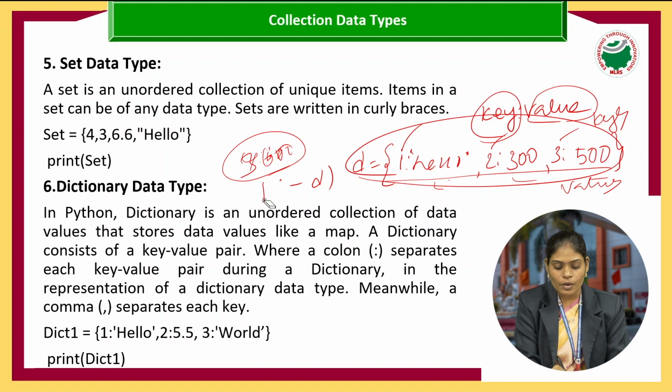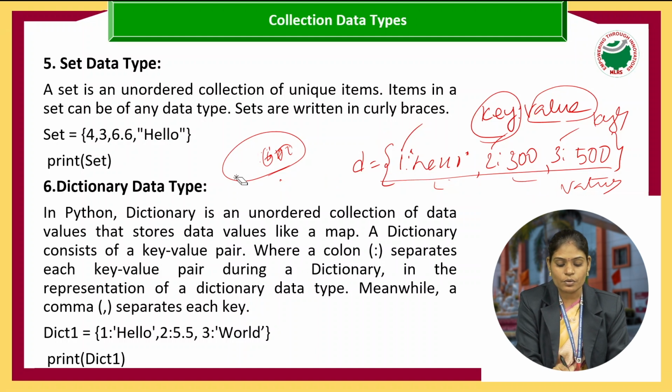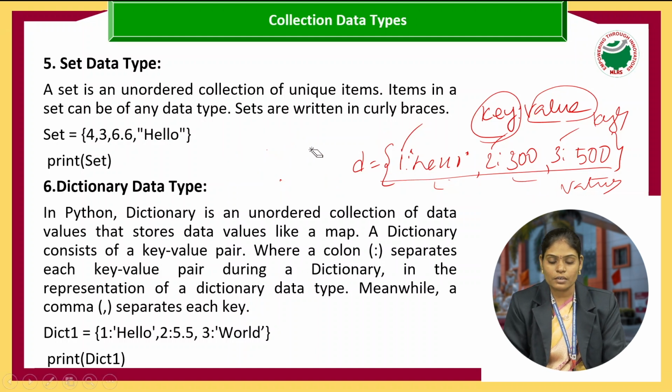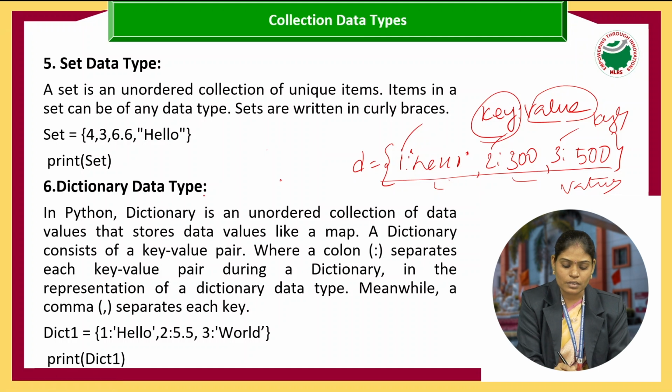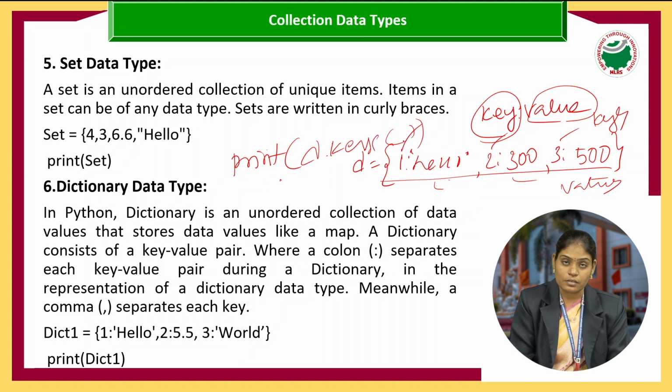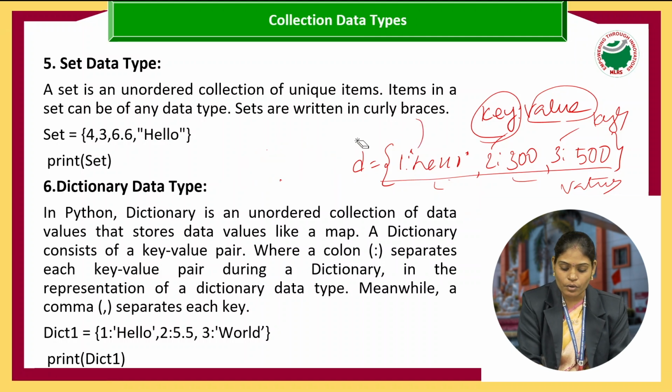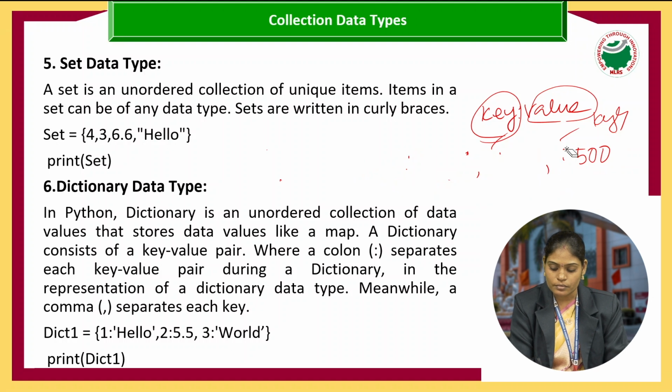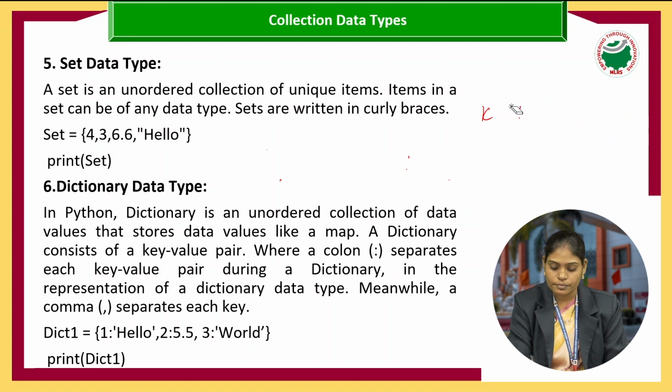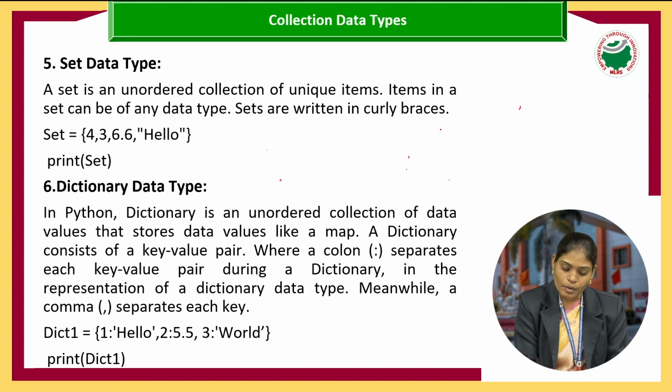But suppose I want to display only keys or only values. Simply we can write print of d dot keys. So it displays the keys.